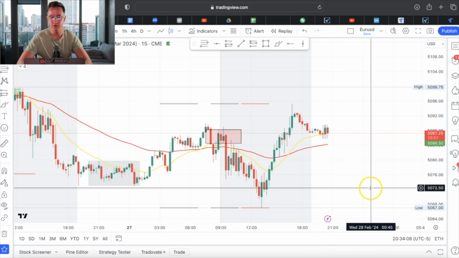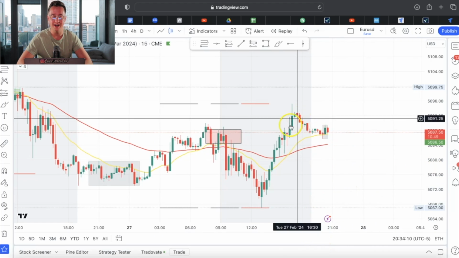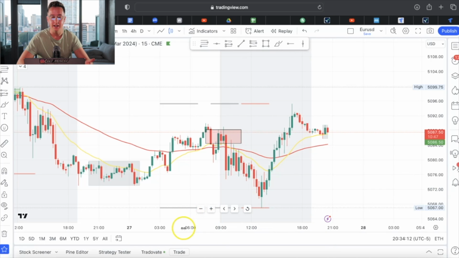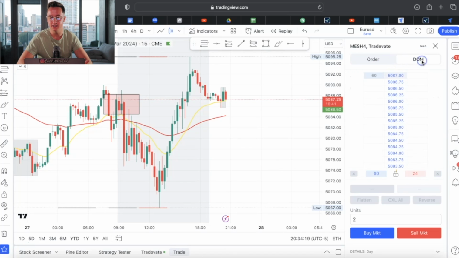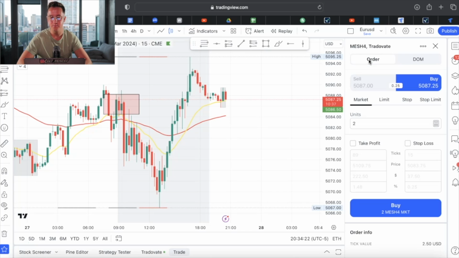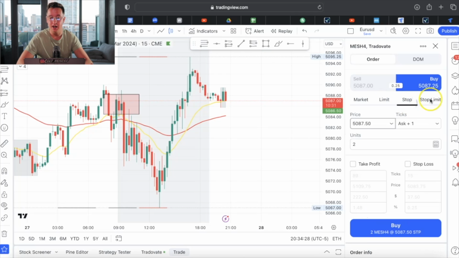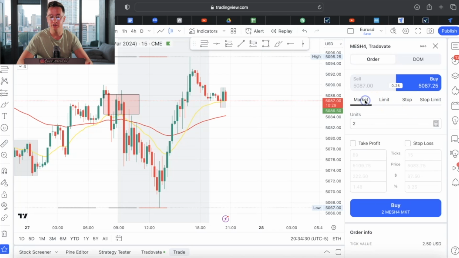But for you to enter a trade, this is how I like to do it. I will analyze the markets on here, and then if you go to this trade button, this will pop up right here. I don't go to DOM. I don't trade that way. I go to order right here. And I always go by market execution. So you can do market, limit, stop, stop limit. I usually just do market. And if I want to sell, I'll click that. If I want to buy, I'll click this.